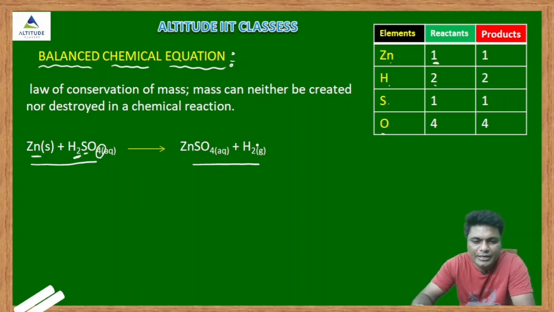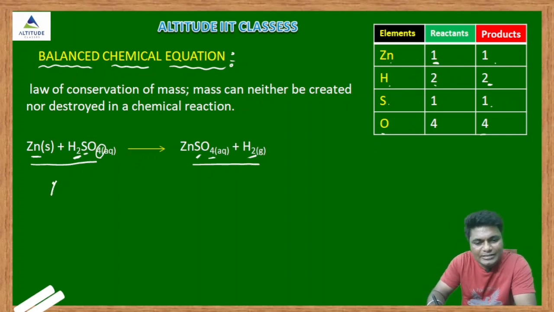So in the products, here zinc only 1, and hydrogen how many here? 2, so here also 2. And how many sulfur? Sulfur here 1, so here also 1. And oxygen 4, here also 4. It means what? Here the number of atoms present in the reactant and the products are the same. So this is called what? Balanced chemical equation.